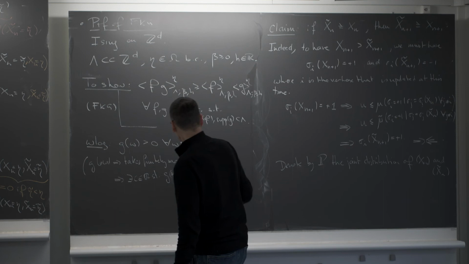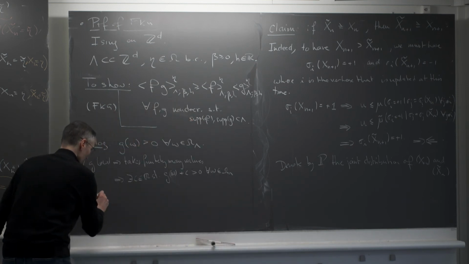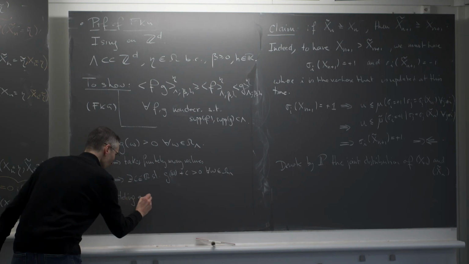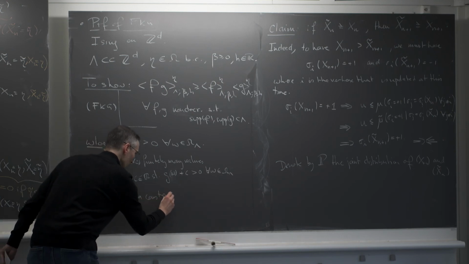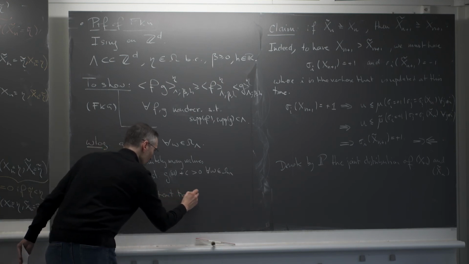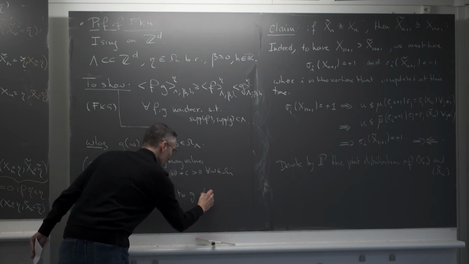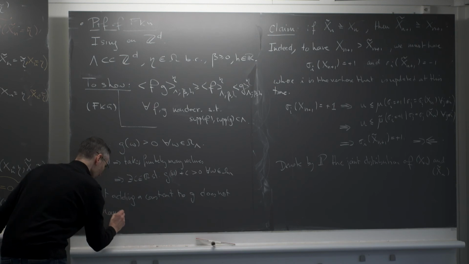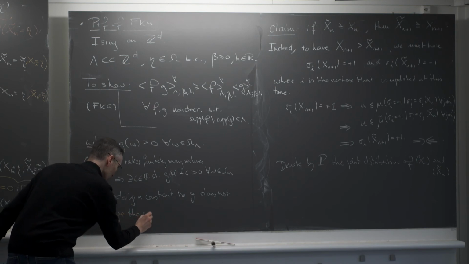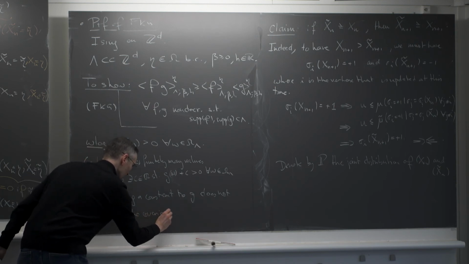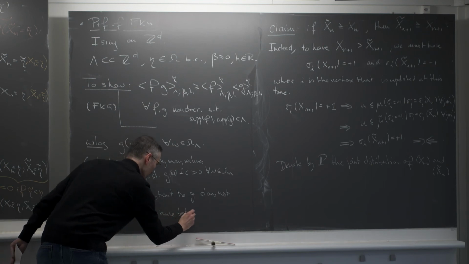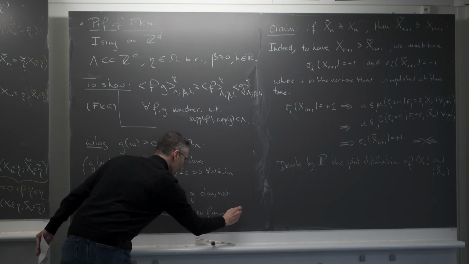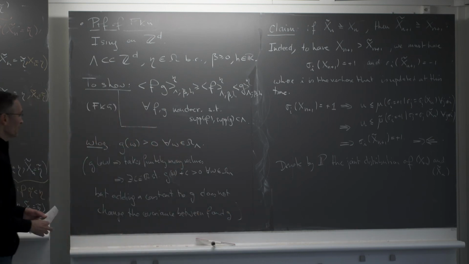But adding a constant to G does not change the covariance between F and G. That's the only observation that we have to make.